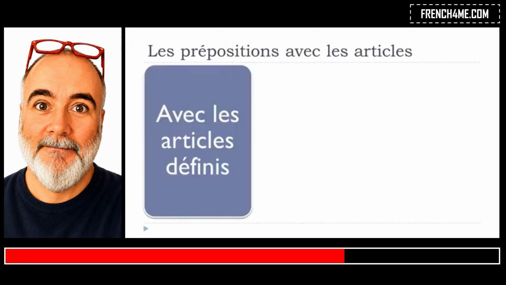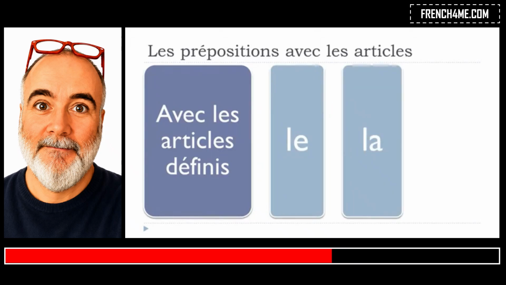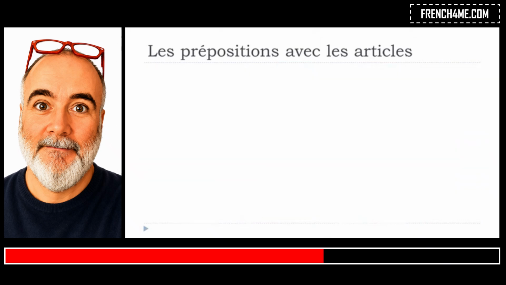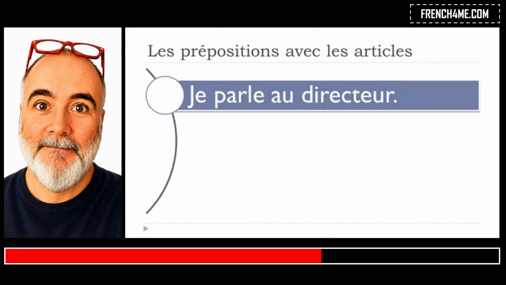Okay, let's see now if you want to put this article défini. Okay, remember, article défini, if you want to translate that in English, it would be the something. Okay, but then as usual in French we've got the difference between the masculine form le, the feminine form la, and the plural form les. Okay, so remember, masculine le, feminine la, and then the plural les. Okay, so let's have a look now. If we keep the same verb as I said, je parle, parler, to talk, in that case you can have a look and you can see that it's been changing a little bit.